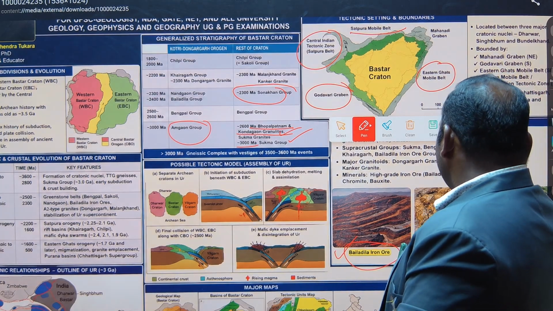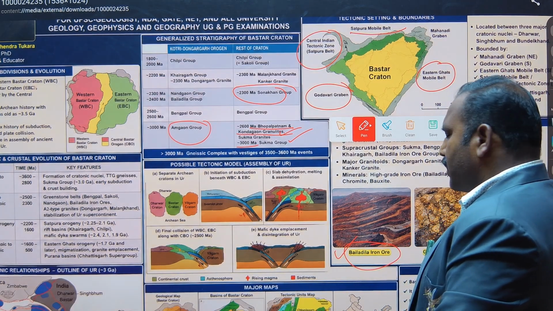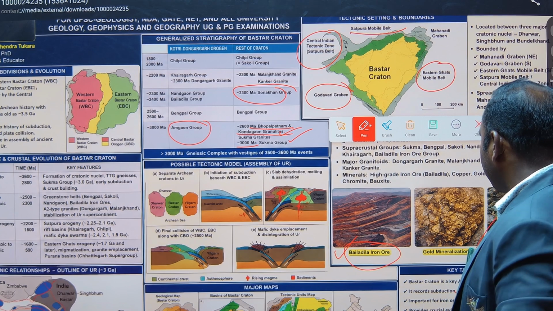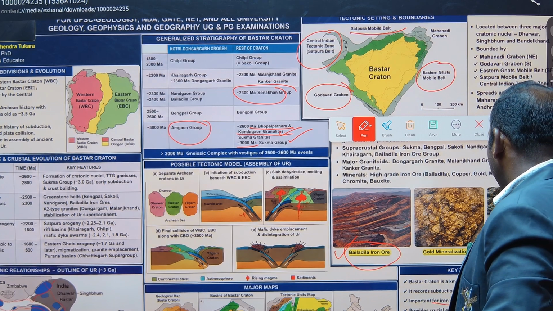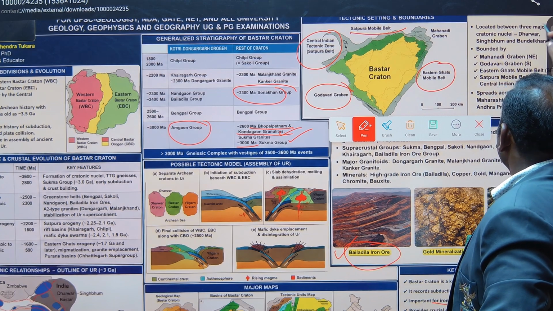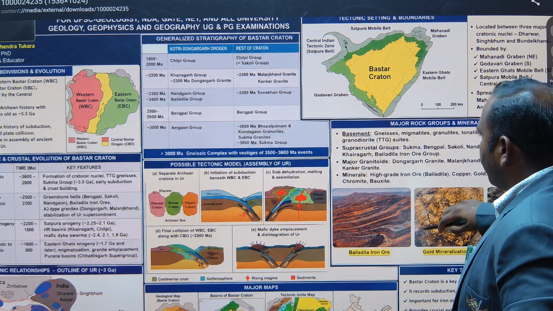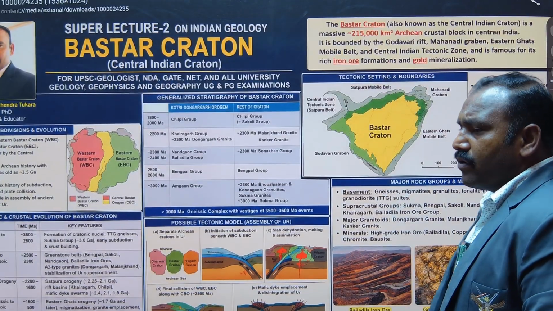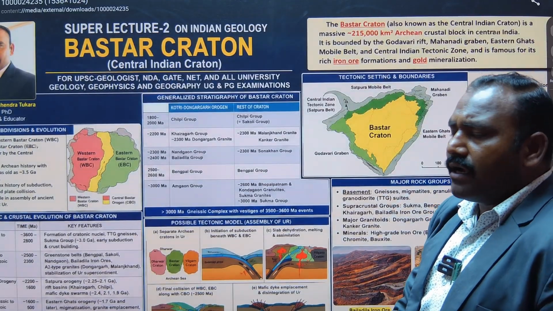We may find different kinds of magmatism, collision and rifting, and that gives birth to the important iron, gold, copper and other minerals, and hence this Bastar Craton is very important, and this craton has approximately 2,15,000